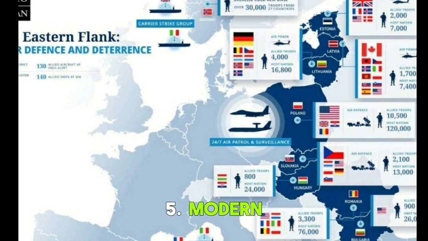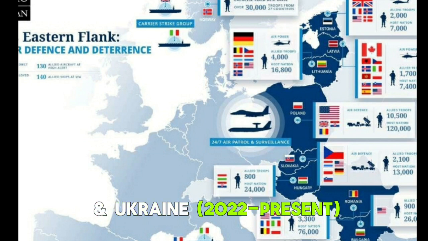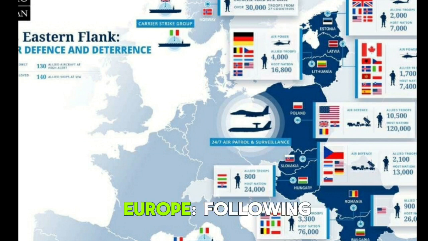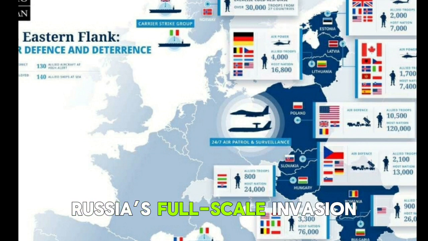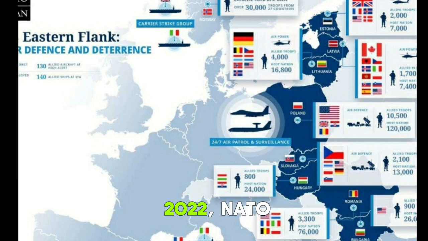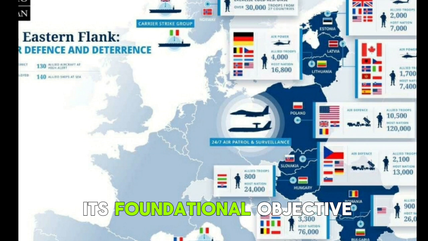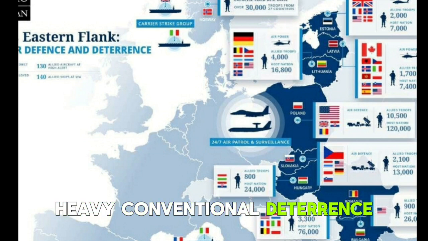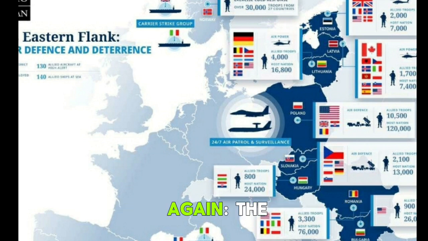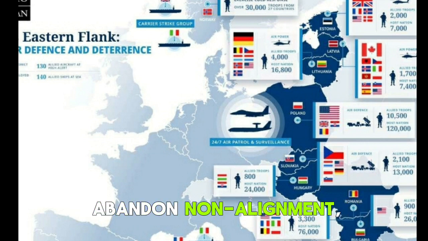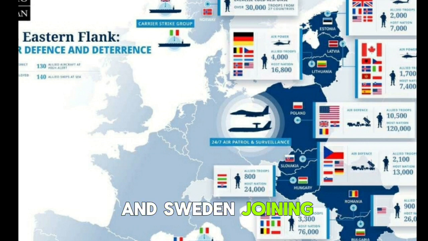5. Modern era, Russia and Ukraine, 2022-present. Renewed focus on Europe. Following Russia's full-scale invasion of Ukraine in 2022, NATO pivots back to its foundational objective, heavy conventional deterrence in Europe. The map changes again. The invasion prompts historically neutral Nordic nations to abandon non-alignment, resulting in Finland and Sweden joining the alliance to bring NATO to 30 member states.